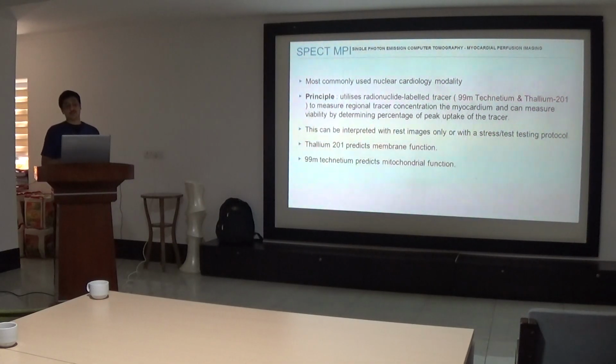Next is SPECT MPI, that is single... No, GLS. Yes, GLS on echo will not predict viability. GLS on echo can also predict that. Yes. And there is a cut off, I think.